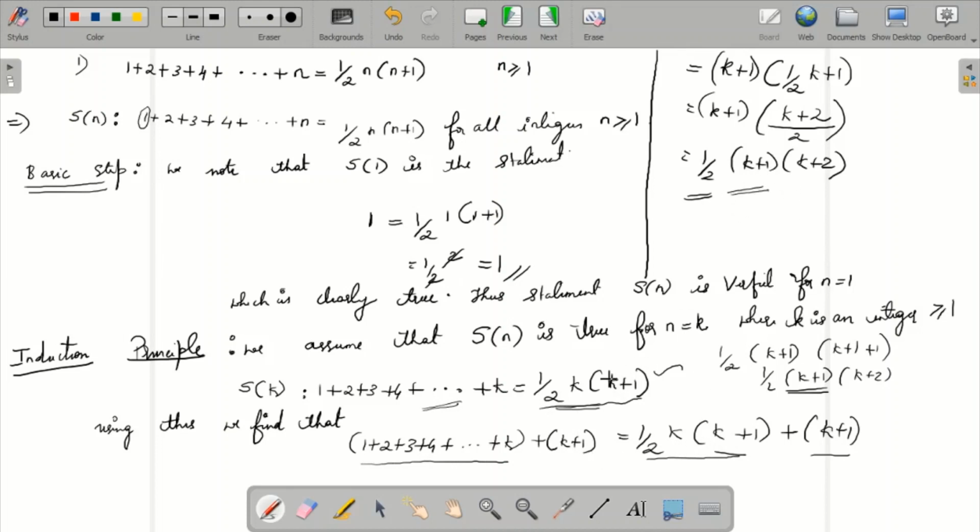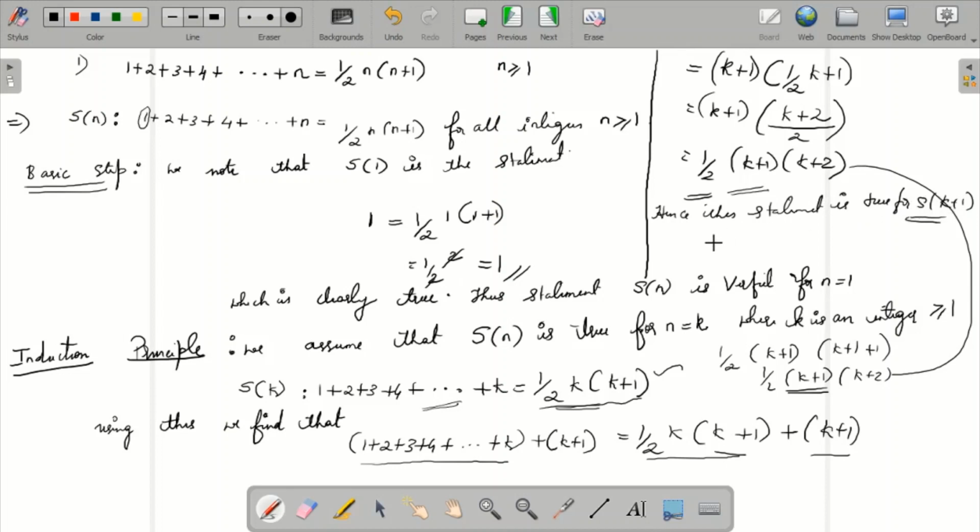Then you go back and verify what you will get when you put k plus 1: half into k plus 1 into k plus 2. This is the required result and these both are the same. Hence this statement is true for S of k plus 1.